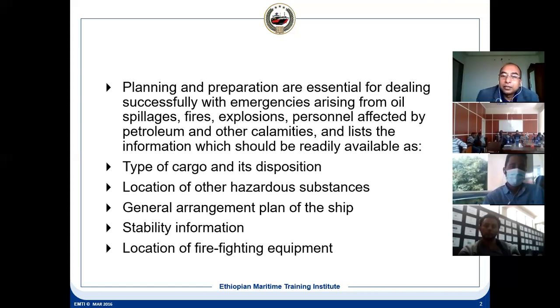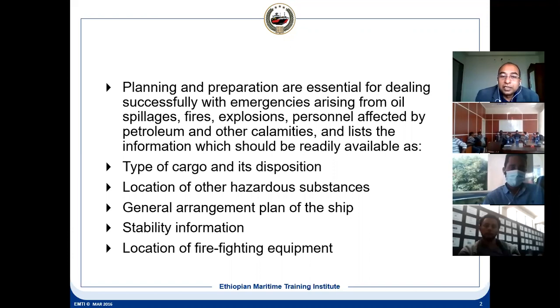Fire will spread. Suppose there is a leakage. We know which tank is leaking, where it is, and what kind of cargo you are carrying in that tank, so we know that cargo is going out to the sea. So we know what action to be taken for cleanup operation or to handle that situation.